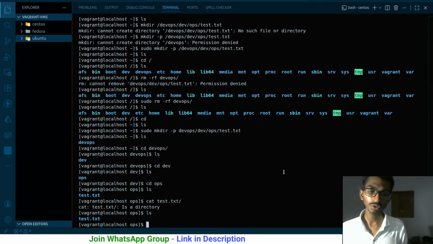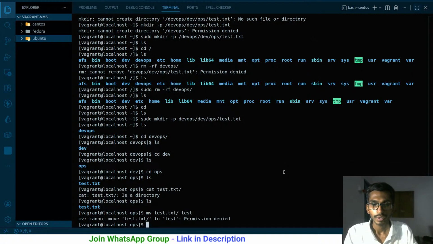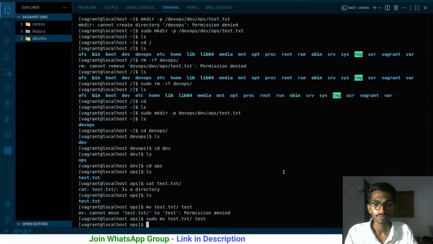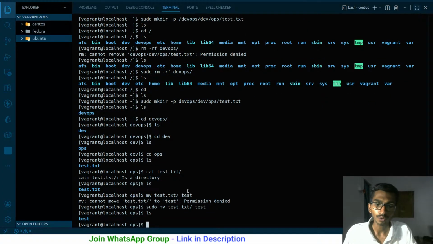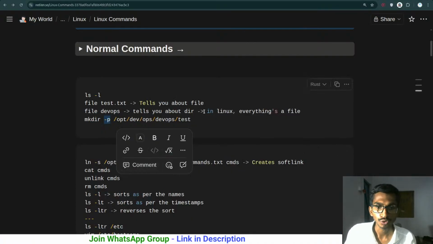mkdir I used, so this is also a directory, never mind. Let me remove it. If I want to rename it, I can use mv to move test.txt to test, and it says cannot move, permission denied. So let me make it sudo. ls. Right now it has been converted to test. Pretty simple. Let me go to the home directory, ls. So I'm here, and what is the next thing that we can talk about? You can even delete it too. So we have gone through everything.